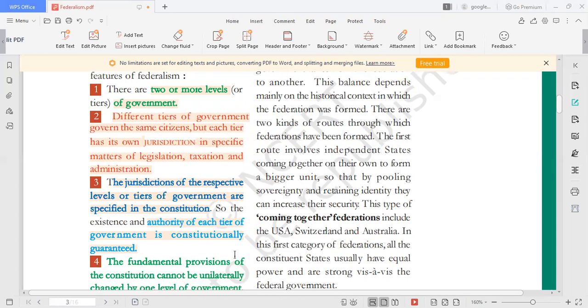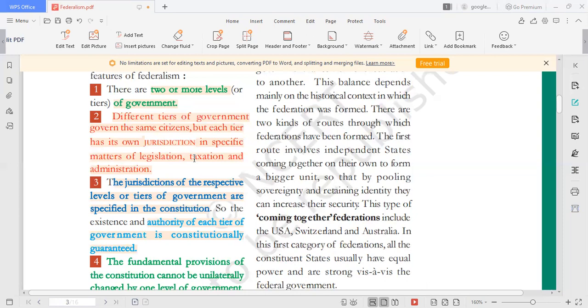Second, different tiers of the government govern the same citizens. For subjects like currency, defense, banking, and so on, the central government will take decisions which the citizens have to obey. On these subjects, the central government governs the citizen.